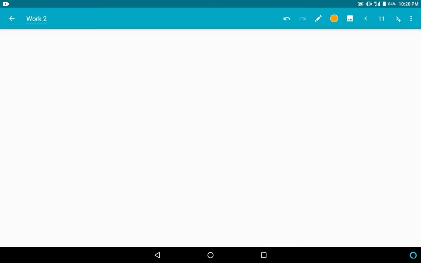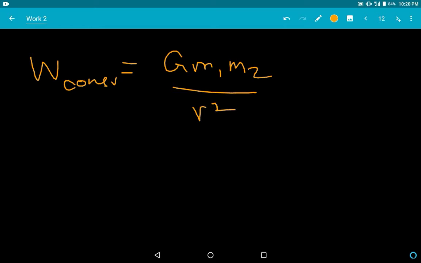Now work done by a conservative force, this is a conservative force, so I can write it as G m1 m2 by r squared into r, because the distance between the two bodies is r, r gets cut, equal to G m1 m2 by r.